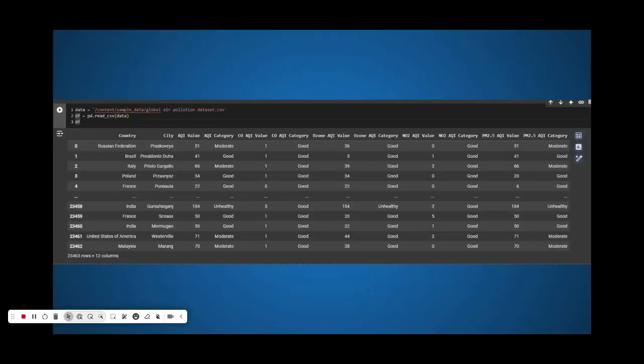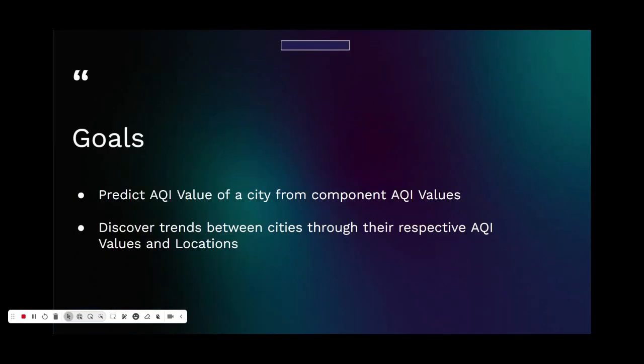This is an overview of my data, but during data preprocessing, I got rid of around 200-ish records because of missing values and duplicate records. The goals of this project are to be able to predict a city's AQI value from its component AQI values through machine learning, and to hopefully discover any trends between cities and countries from their respective AQI values and their relative locations to one another.